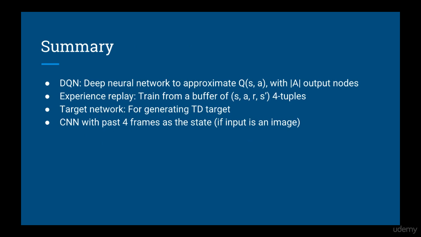So let's do a summary of all the modifications we just talked about. First, we are going to build a deep Q network where each output node corresponds to a value for a specific action. This is as opposed to considering the action as an input into the neural network. Second, we store 4 tuples of state, action, reward, and next state in a buffer that we randomly sample for training. Third, we use a target network that is a periodically updated version of the main Q network. This target network is for generating the target for the TD error. And finally, we are going to use a convolutional neural network with grayscale images and the past 4 frames to represent each input state.